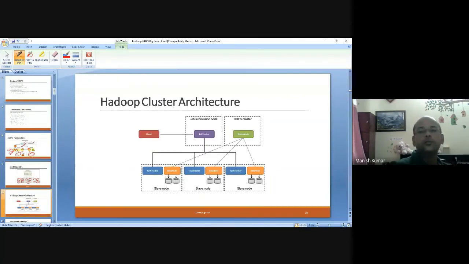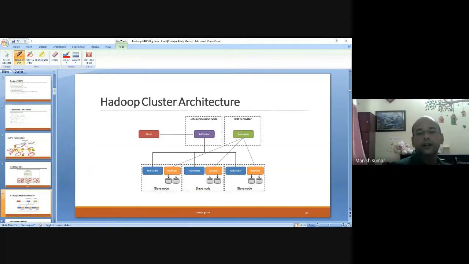The entire Hadoop cluster architecture will look like this. Here is the client. Then you submit your job to the name node, or you can say the main server. This is the name node, which is the entire master of the Hadoop Distributed File System. There is a job tracker in the name node, which takes care of tracking the jobs. And there is a task tracker in all the slave nodes.